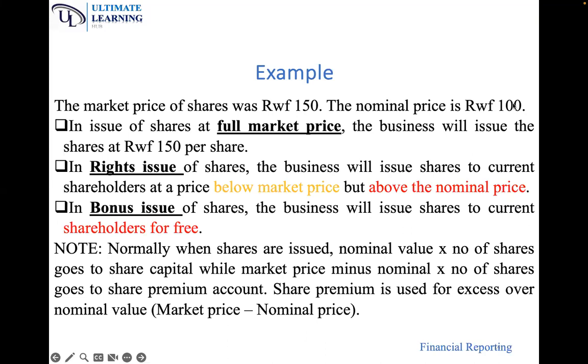For example, we can issue at a price of 120. If shares are issued at 120, which is above 100, to the current shareholders in proportion to their current shares, that is known as a rights issue of shares.